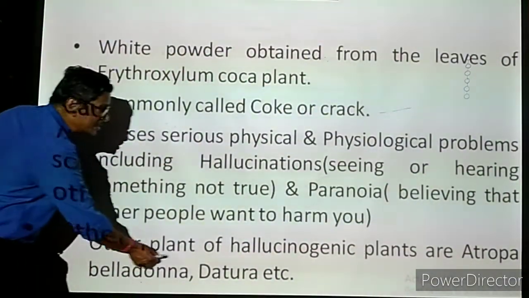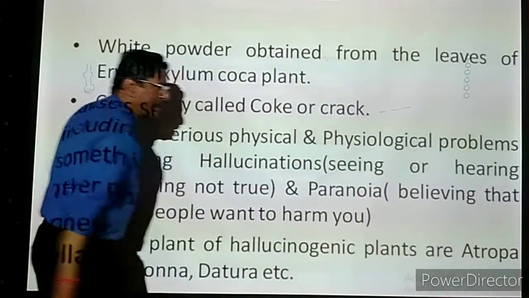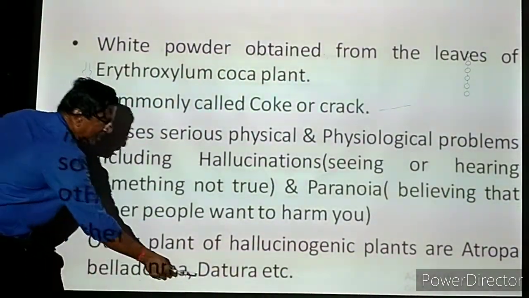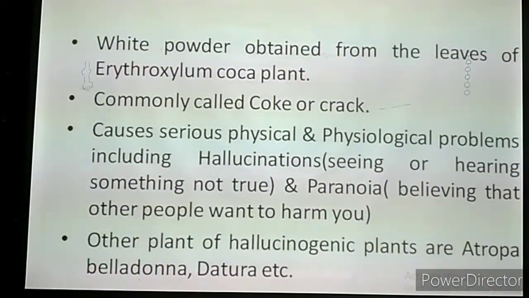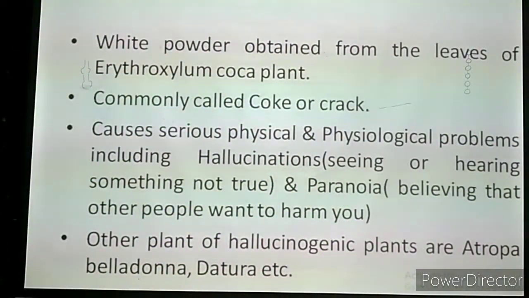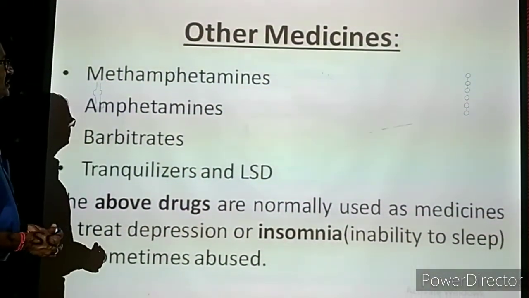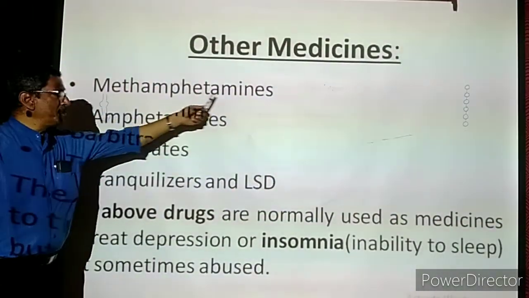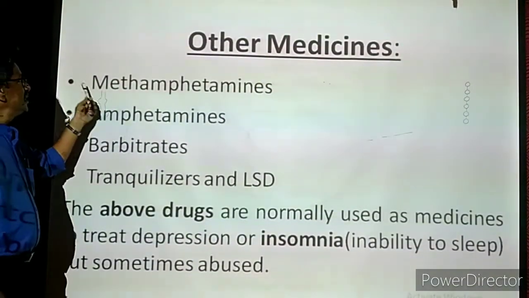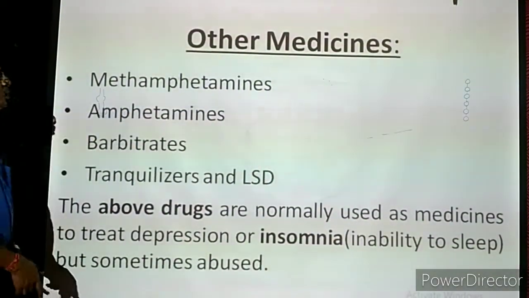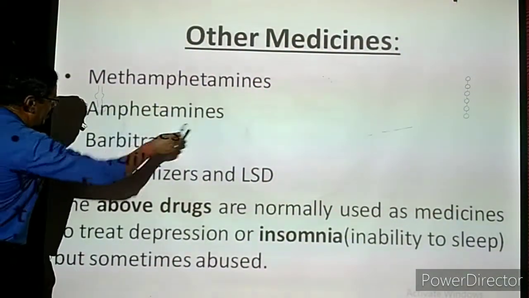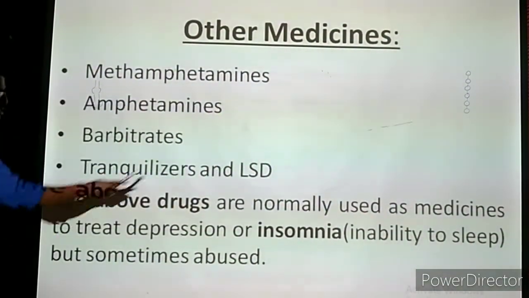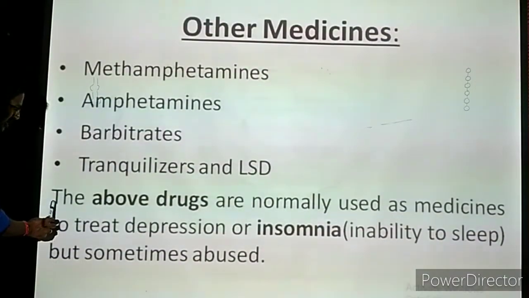Then other hallucinogenic plants. There are other plants present. They are called Atropa belladonna and datura. These are all certain other plants from where such drugs can be obtained. Other medicines, we are going to study about other medicines. Methamphetamines, that is methamphetamines. The next ones are amphetamines, barbiturates, tranquilizers and LSD. LSD already told, lysergic acid.